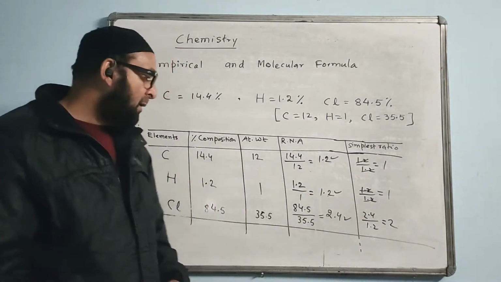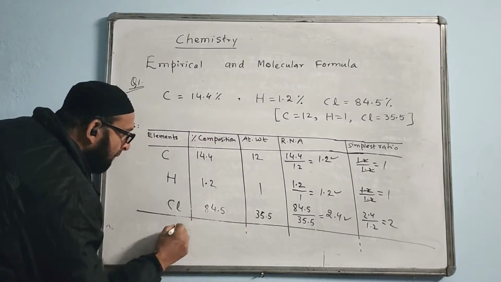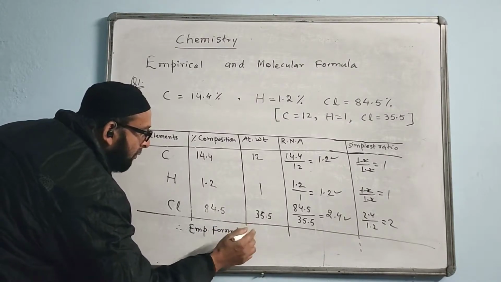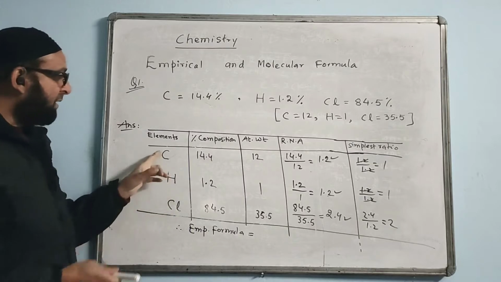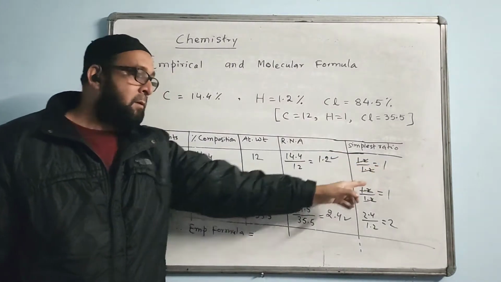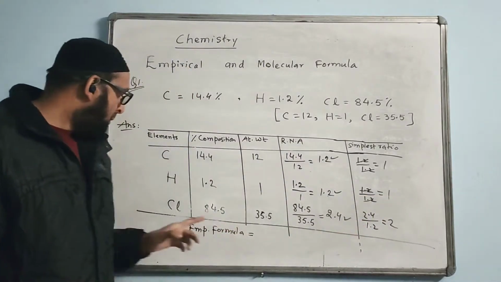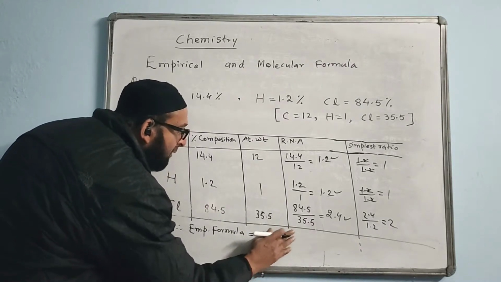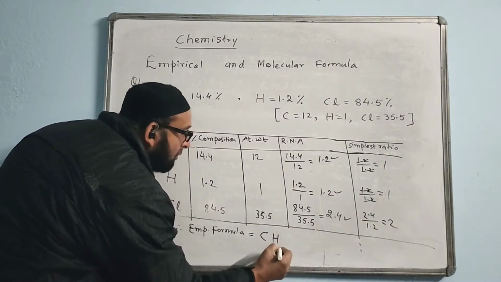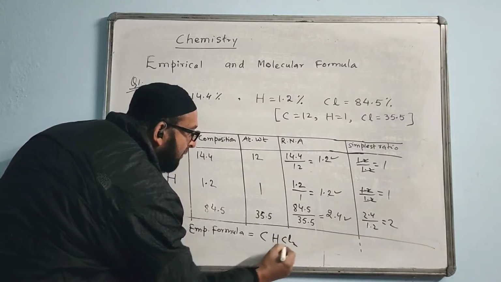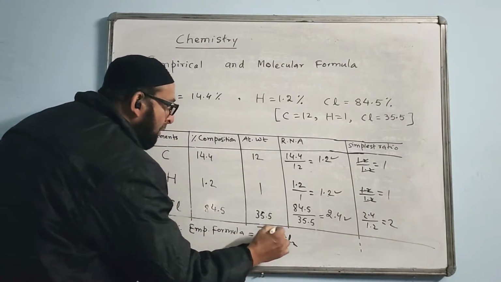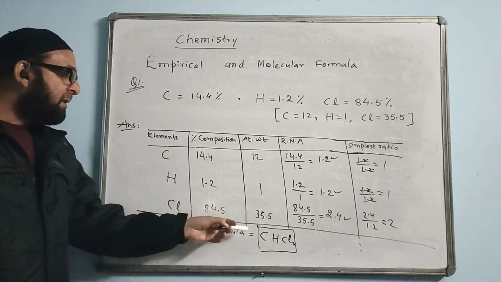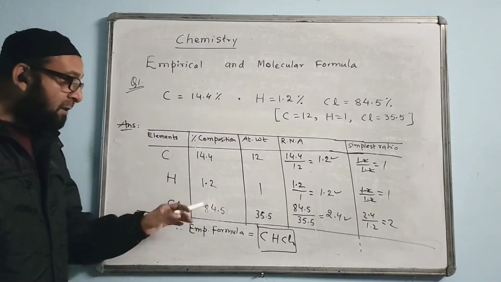These are the answers. Now we write the answer here. Therefore, empirical formula equal to, we'll see, C, how many atoms coming here? 1. Hydrogen, how many atoms? 1. Chlorine, how many atoms? 2. We write C1, 1 we do not write, understood. H1 also we do not write 1. Cl is coming 2, we will write 2. So CHCl2. This is the answer for empirical formula.